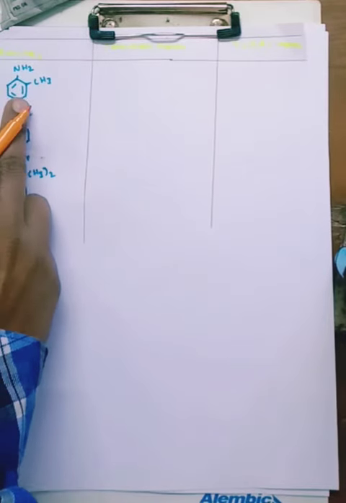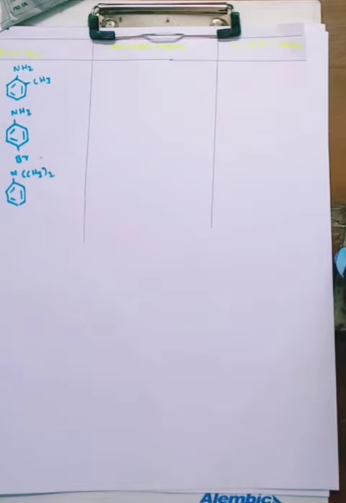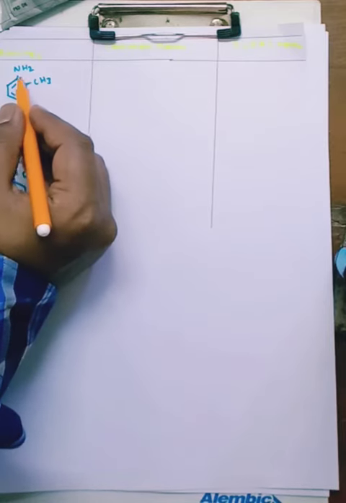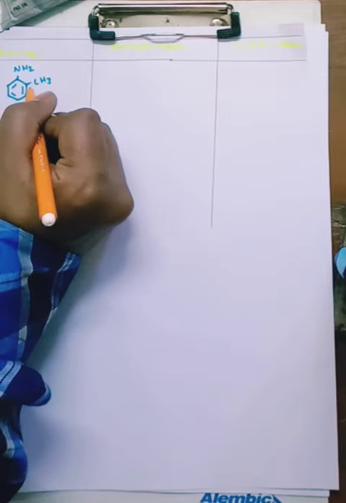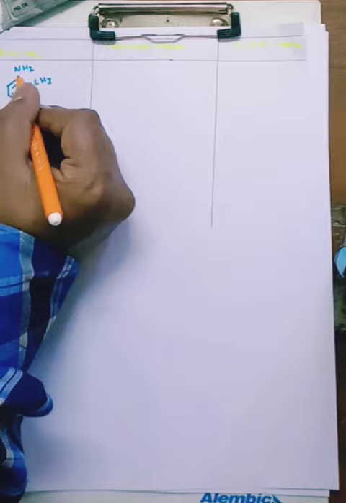See, in this case the benzene ring contains a CH3 and an NH2 group. What is the common name? You can take this position as ortho, because the functional group is here. The next positions you can name as ortho, meta, para. It is ortho, this is meta, this is para, because the functional group is here.